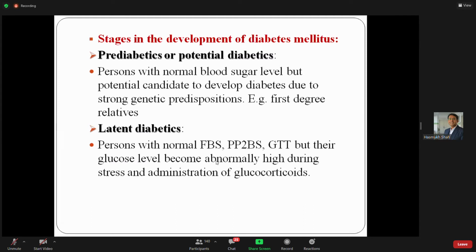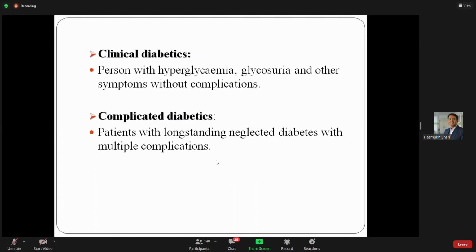Second reason, latent diabetes. In this type of person there is a normal FBS, PP2BS, GTT, but their glucose level becomes abnormally high during stressful conditions, as well as during administration of glucocorticoids. The level is fine, but they are not able to tolerate the stress, and when glucocorticoid is given, they become diabetic.